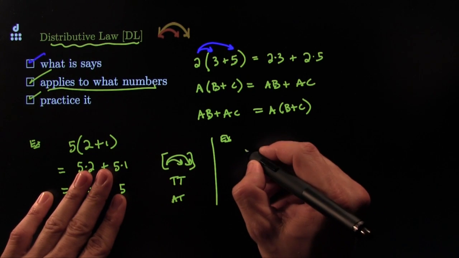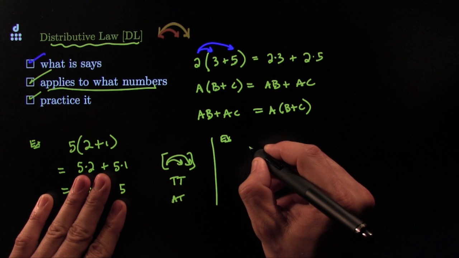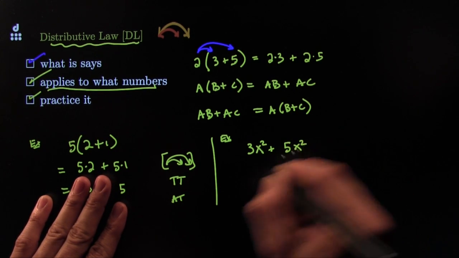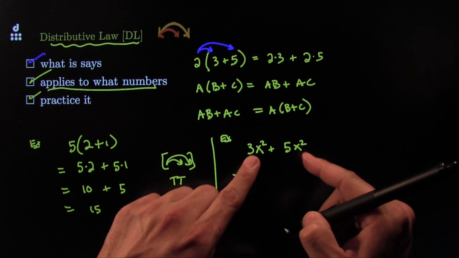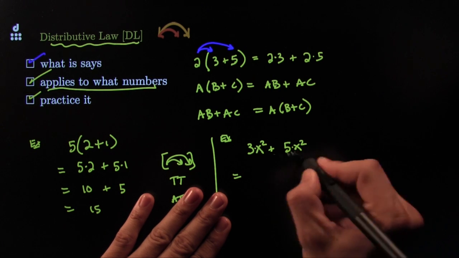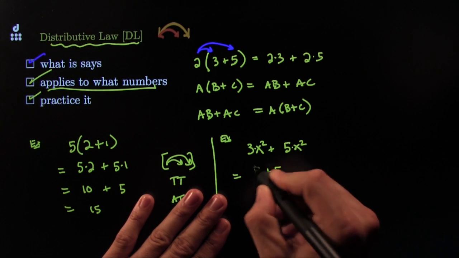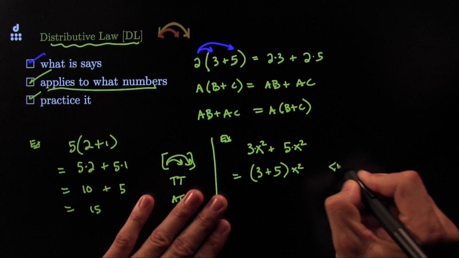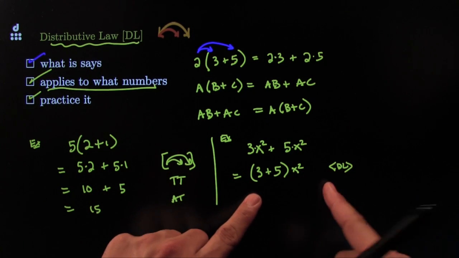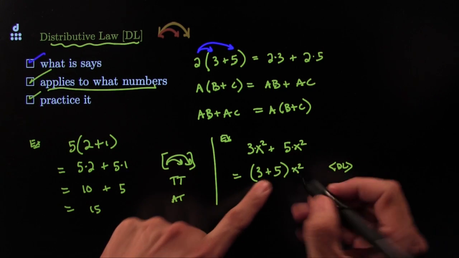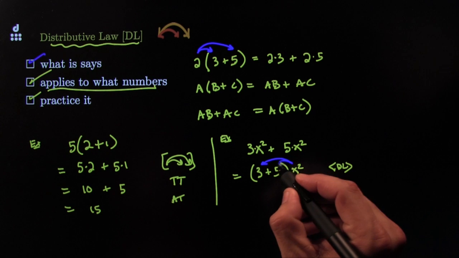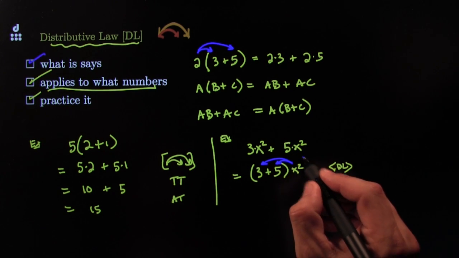Here's something else that we can do now that we couldn't do before. You may have heard you should collect like terms: 3x squared plus 5x squared. How do you add x squareds? They're not in the addition table because they have variables, but here you can say, whoa, it looks like someone distributed an x squared, so maybe I could do this: (3 plus 5) times x squared. That's by the distributive law, because if I was to distribute that, by the way, you can distribute on both sides, you would get exactly the previous step.